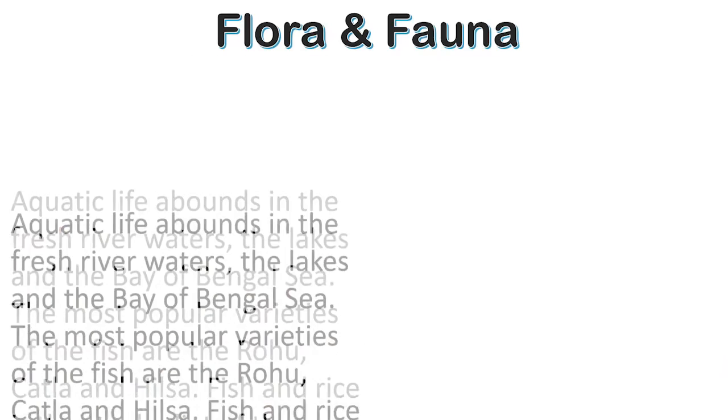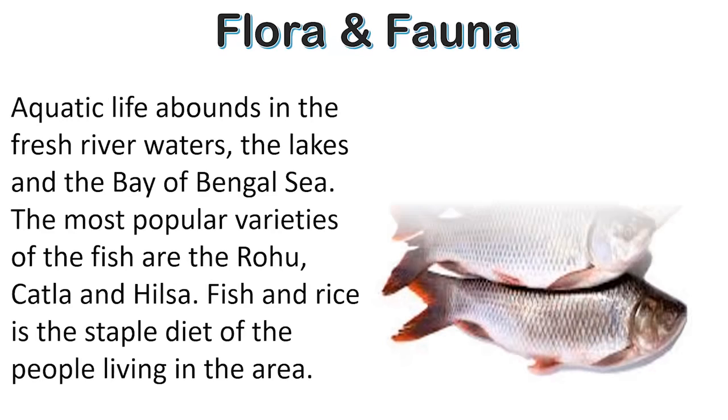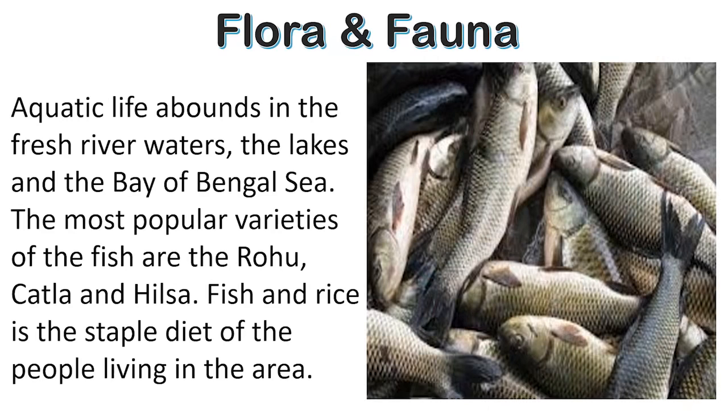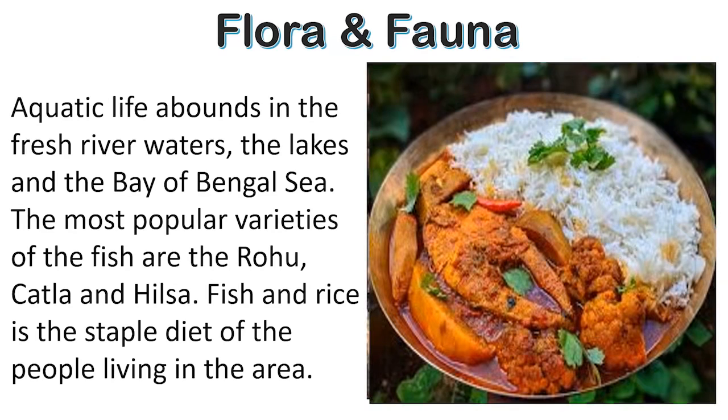Aquatic life abounds in the fresh river waters, the lakes, and the Bay of Bengal Sea. The most popular varieties of the fish are the rohu, katla, and hilsa. Fish and rice is the staple diet of the people living in the area.